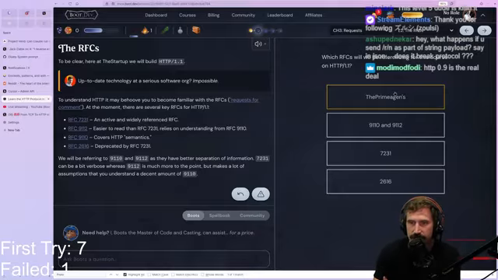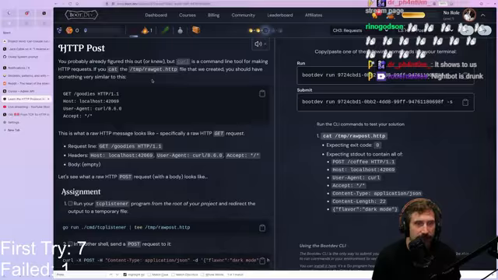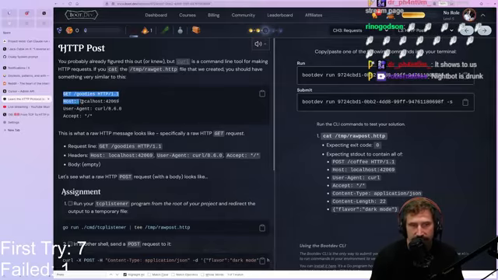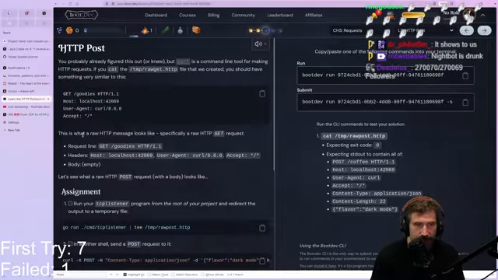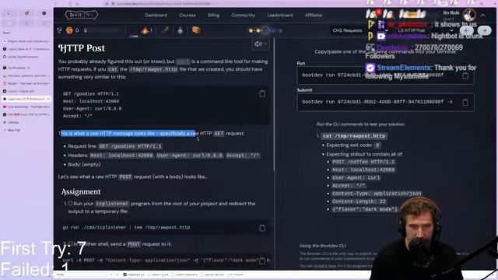Wrong. Okay, we'll be doing this one. You've probably already figured out, curl is a command line tool for making HTTP requests. If you cat, this will be what is created. This is basic HTTP right here. Nothing to it. Very, very simple. This is what a raw HTTP message looks like, specifically the original one.